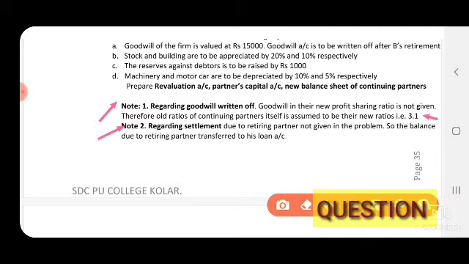Next, note regarding settlement due to retiring partner not given in the problem, so the balance due to retiring partner is transferred to loan account. You know, this method of payment, that is the mode of payment to retiring partner, may be in the form of cash or issuing cheque or bills. So in this question, the method of payment is not there. So in the absence of the mode of payment, always we have to assume that the complete amount, the remaining partners are going to settle through his loan. So this is the question.